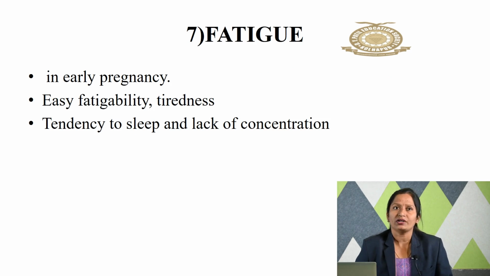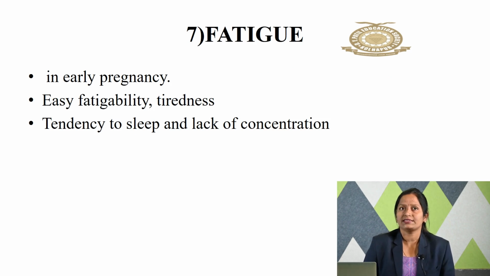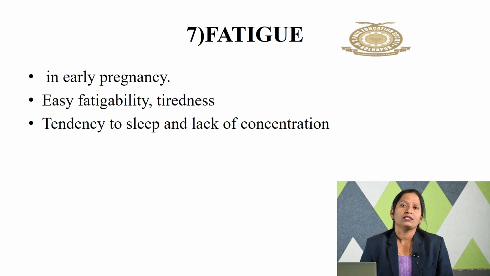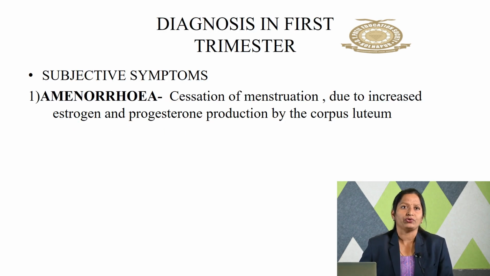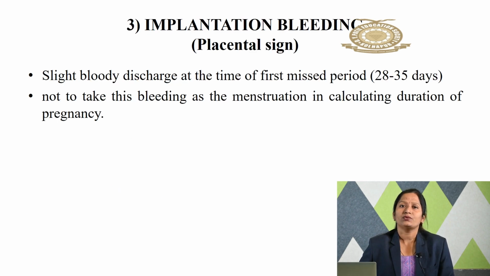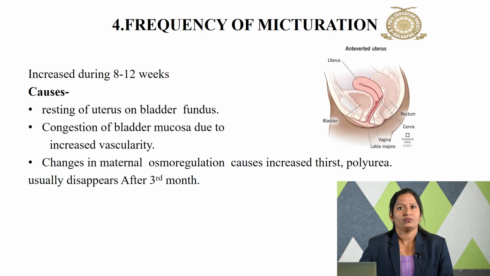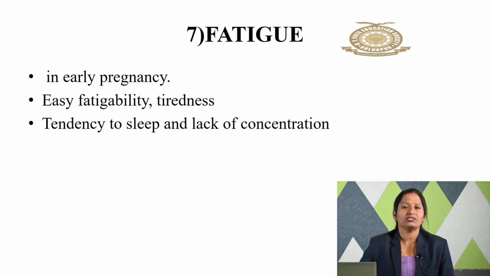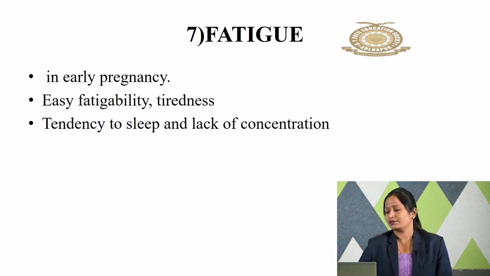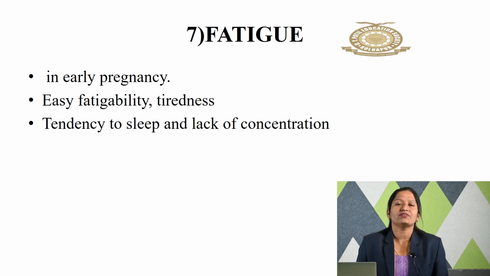The next one is fatigue. Fatigue is present in early pregnancy. The mother easily gets fatigued and tired. The mother feels like going to sleep, and there will be a lack of concentration. So these are all the symptoms. First one we have seen is amenorrhea. Next, morning sickness. Third, implantation bleeding. Fourth, frequency of micturition. Fifth, breast discomfort. Sixth, appetite changes, and seventh, fatigue. So these are the 7 symptoms which are present in the first trimester.